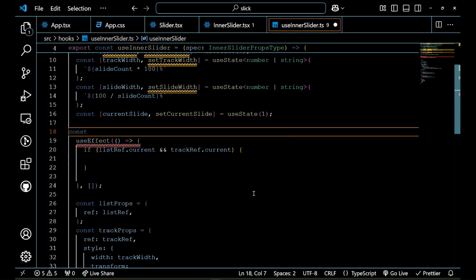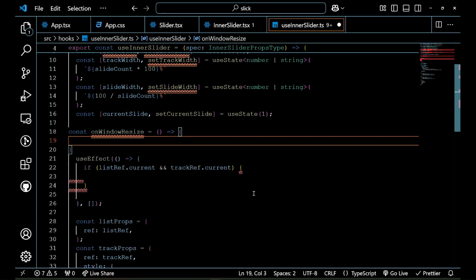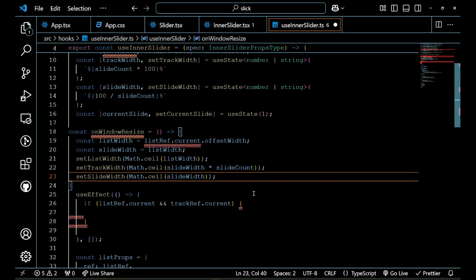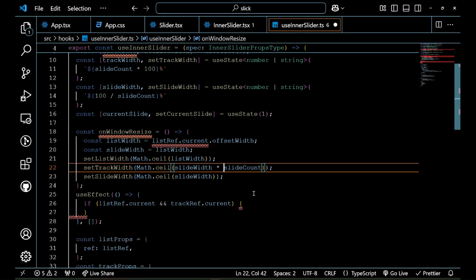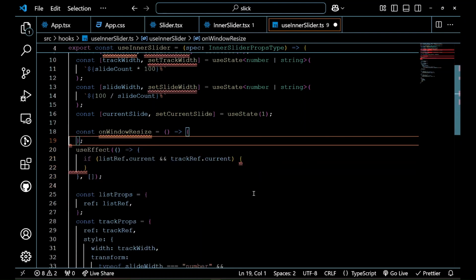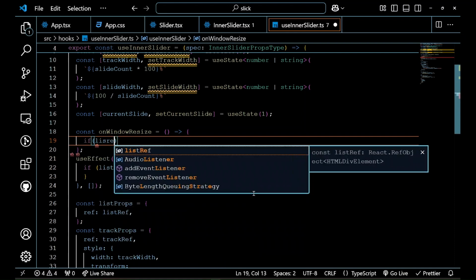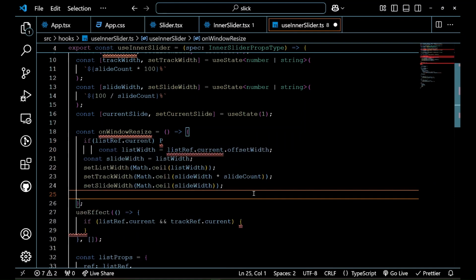So let's call it onWindowResize. I'm naming it this because we will also use it when the window is changed in the future. So we have to make some conditions.